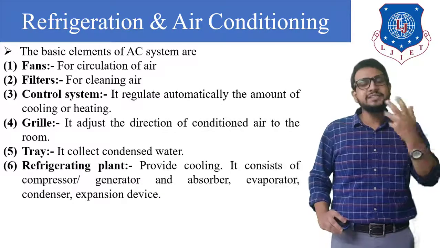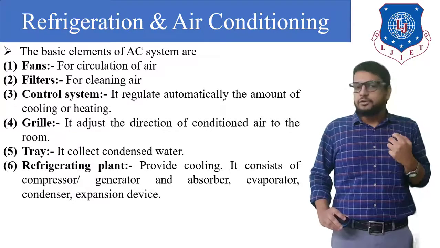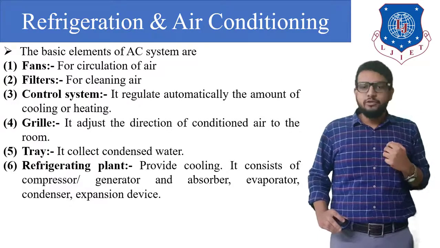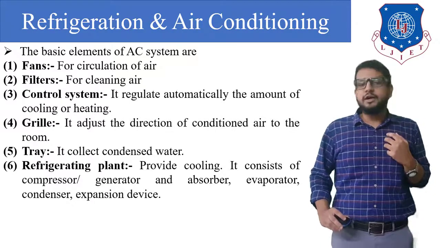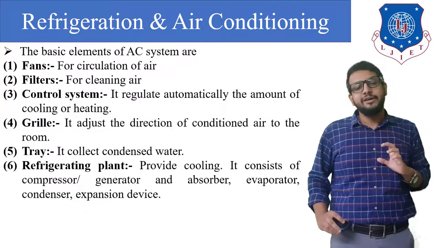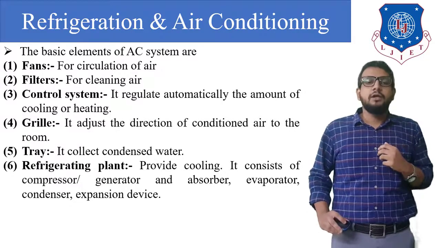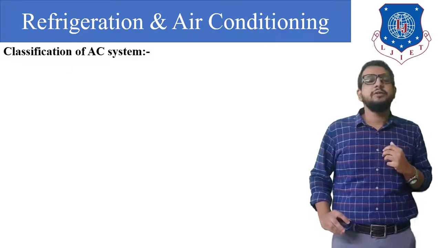Next is the refrigerating plant, which provides cooling. It consists of a compressor, then a generator and absorber. Evaporator, condenser and expansion device are all included in this refrigerating plant. Okay, now let's see the next topic, that is classification of air conditioning systems.